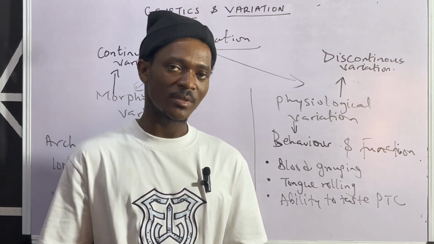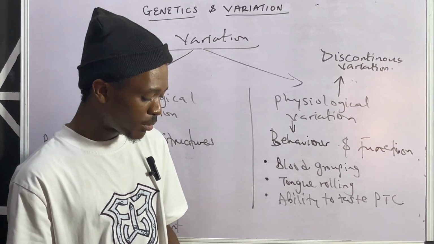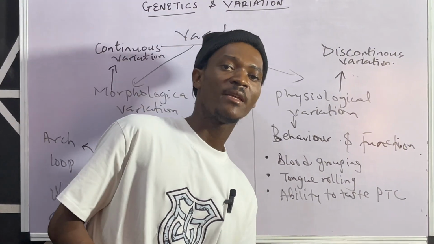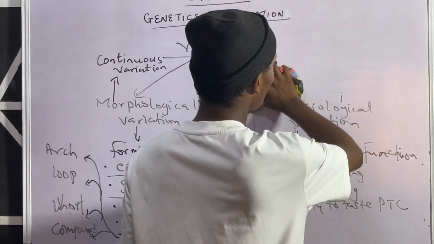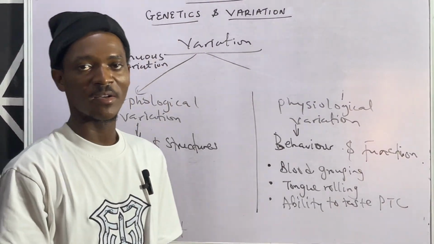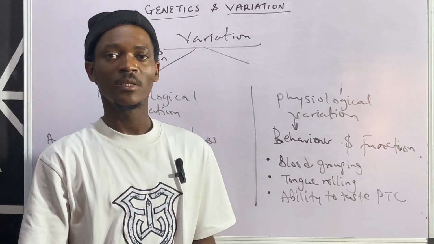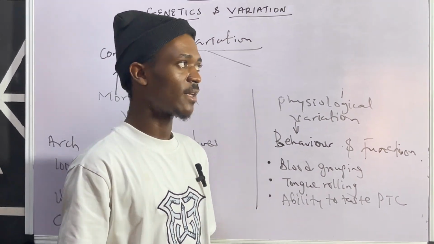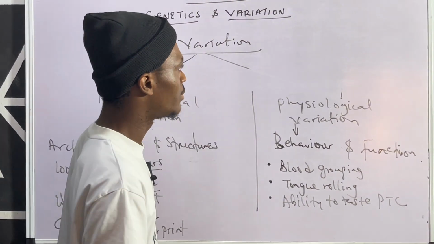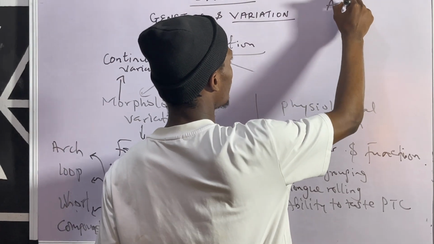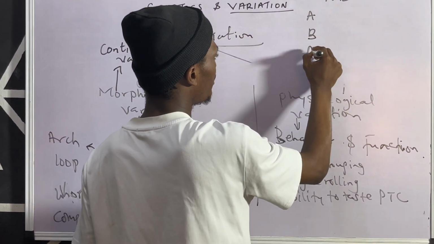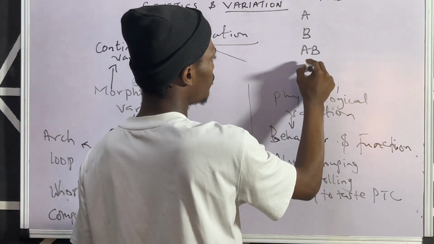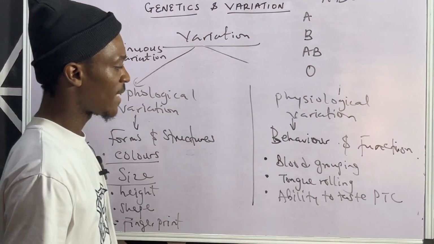Then looking at blood grouping. For blood grouping, we have about 4 types of blood group that come from the blood group ABO system that was discovered by Dr. Landsteiner. I think that was in the year 1902. So that is blood group ABO. Now we have blood group A, blood group B, blood group AB, as well as blood group O. So these are the 4 types of blood group.